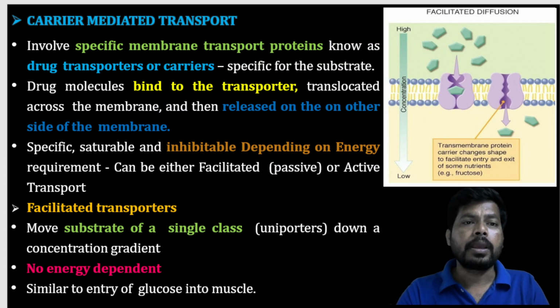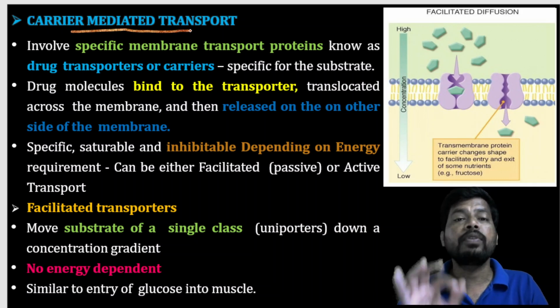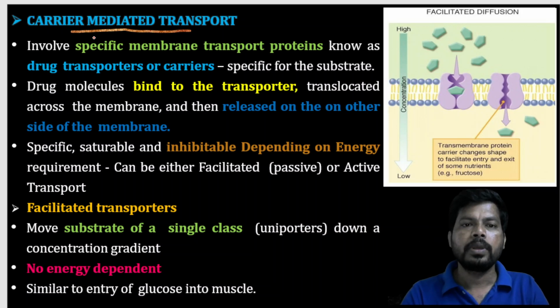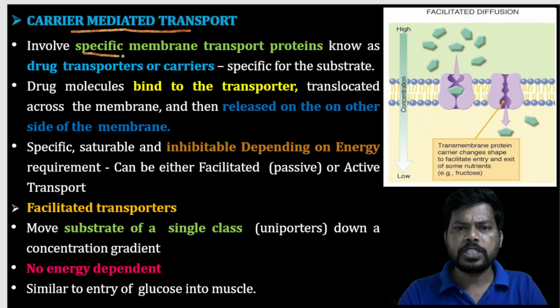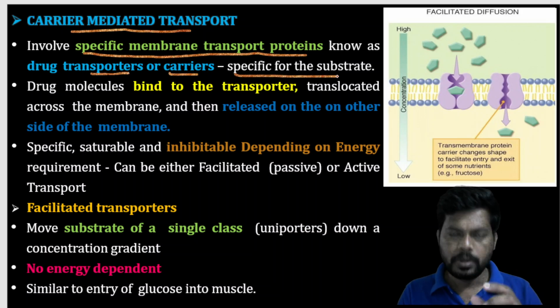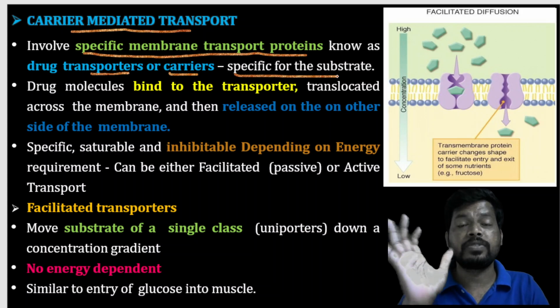Next is the carrier mediated transport. Here definitely there is a requirement of a carrier protein molecule. It involves specific membrane transport proteins known as drug transporters or carriers. These are specific for the substrate. For example, for insulin, an insulin carrier will be there. For glucagon, a glucagon carrier will be there. So specific substrates will have specific carrier proteins.